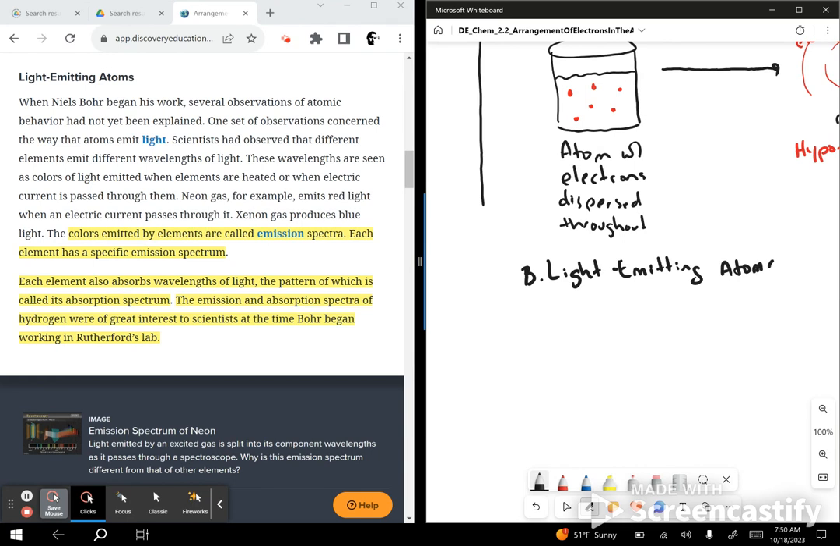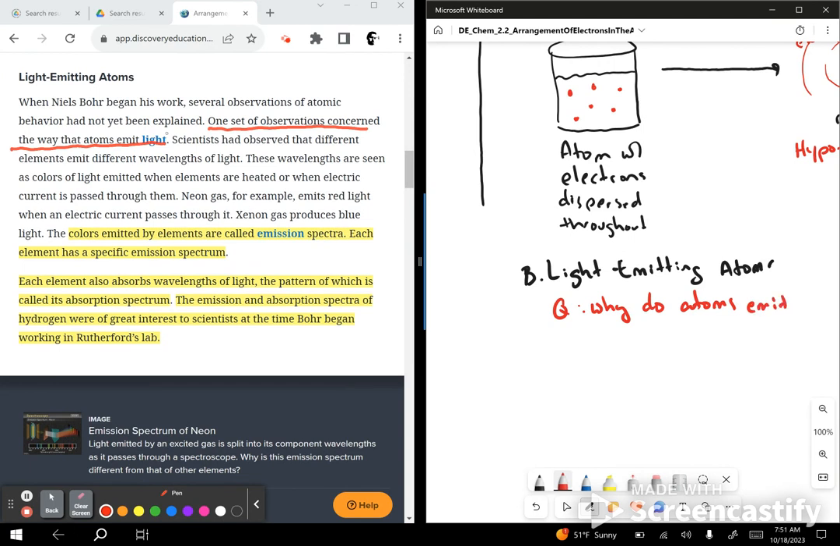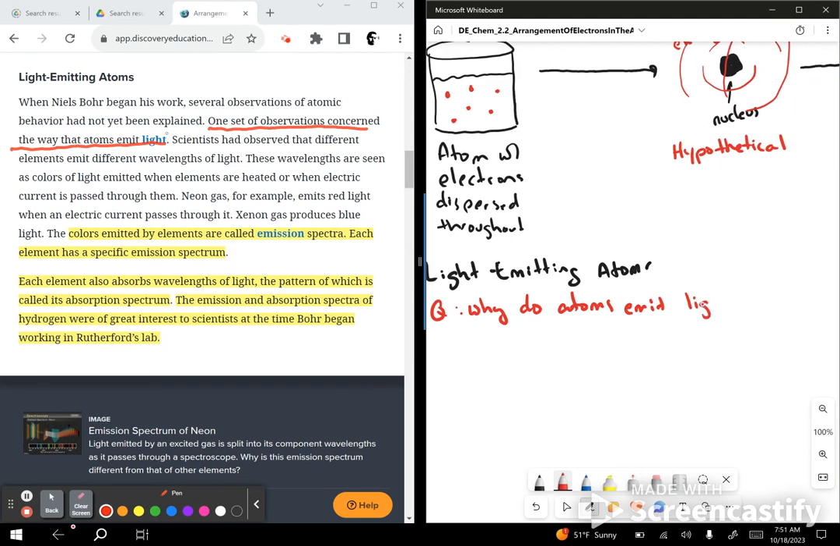When Niels Bohr began his work, several observations of atomic behavior had not yet been explained. One set of observations concerned the way that atoms emit light. Right? So here's an interesting thing. Question: why do atoms emit light? Scientists had observed that different elements emit different wavelengths of light. Now, these wavelengths are seen as colors.